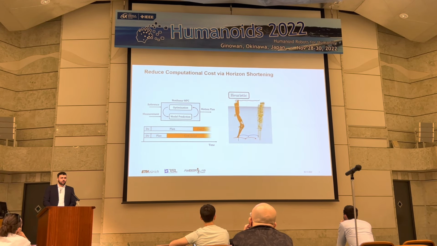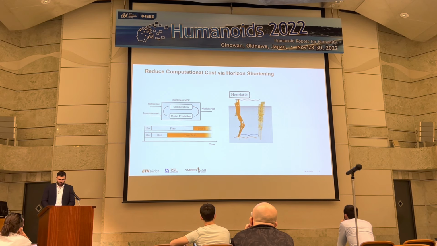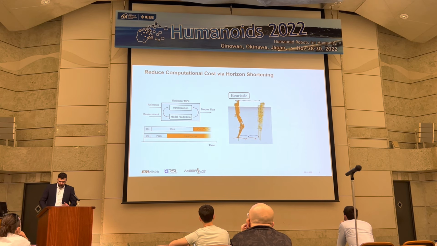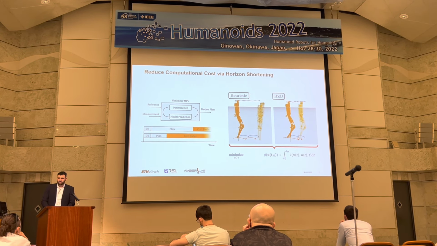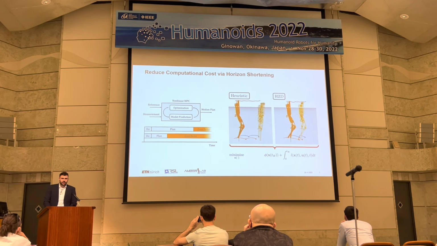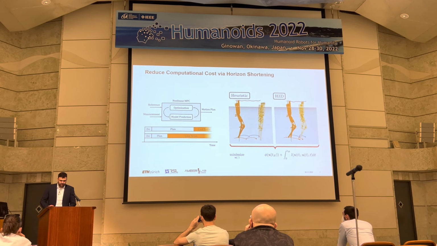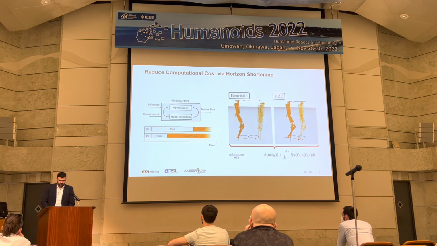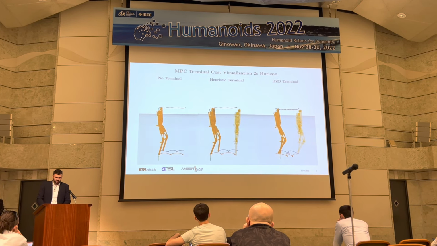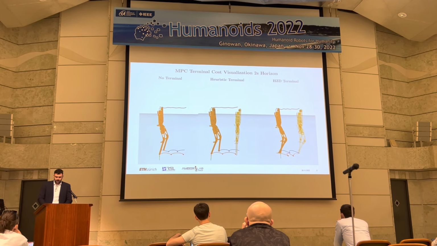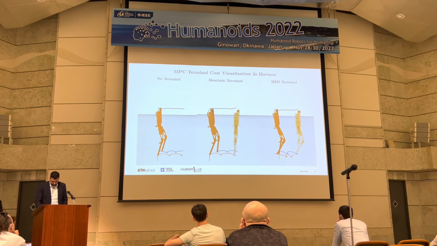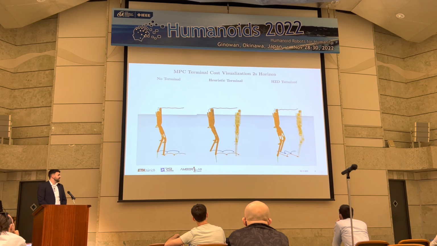So for all the results shown so far, we just used a very simple heuristic reference and terminal cost, as is visualized here. But now we would like to propose to replace that with an offline generated hybrid zero dynamics reference trajectory, which importantly, due to the periodic nature of HZD, can be used very well to give us a good approximation of the cost to go. We then compared this method with the new terminal against one method without the terminal and one with the heuristic terminal, which are visualized here.